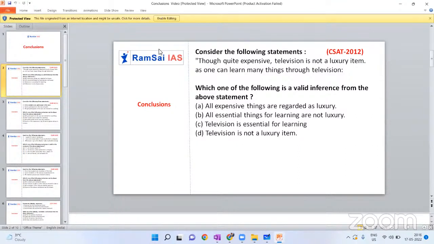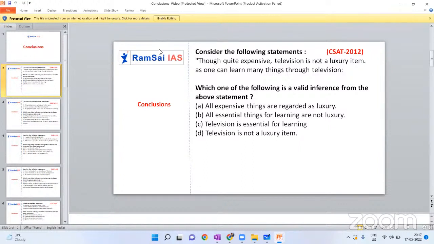If you are struggling between two options, it's not your problem. Out of four options, there could be three possible answers. Three options can be nearer to the statements.